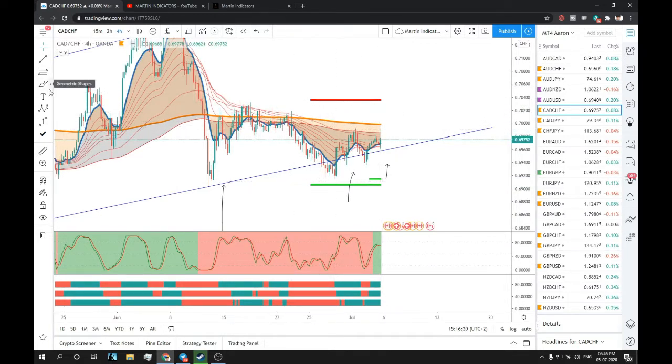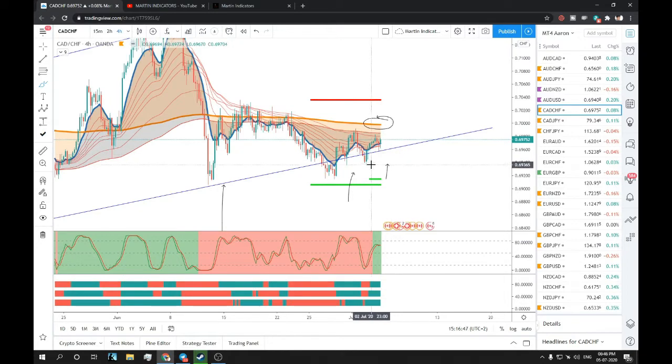So if you want to take any long setup on this, considering this support trend line, I would suggest you wait for a break off and let the price go above these momentum lines, so that you have good support for your trade with the bullish background which is forming over here.